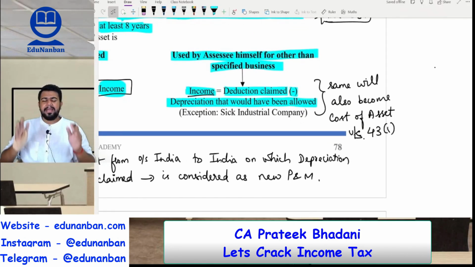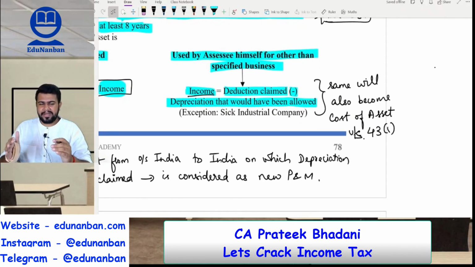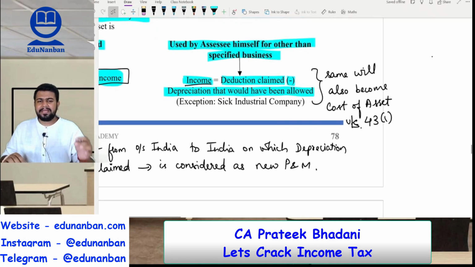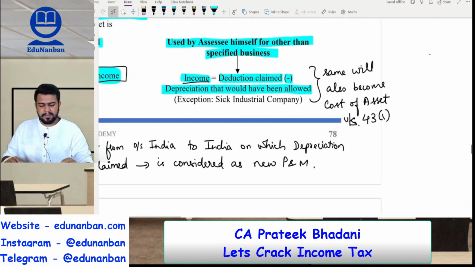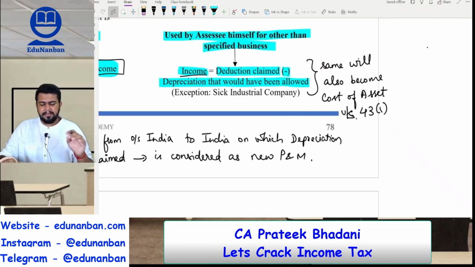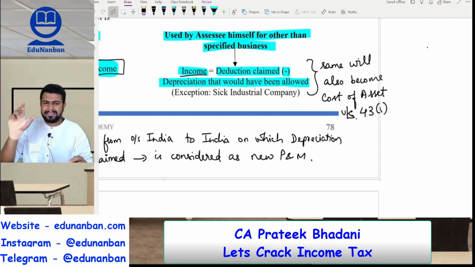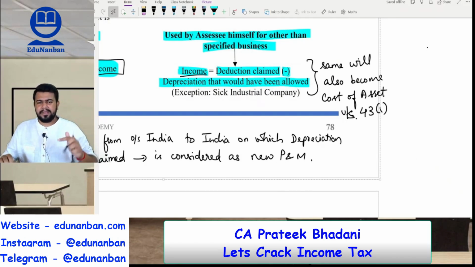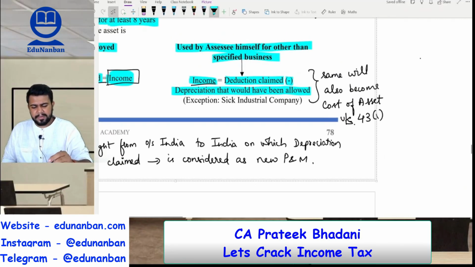I'll repeat once again, if the assessee uses the 35 AD asset before 8 years itself in a non-specified business, then PGBP income will arise. What is the PGBP income? PGBP income is the deduction which is already claimed under section 35 AD minus the depreciation that would have been allowed on such asset. And this same amount that will become the PGBP income will also become the cost of the asset for the business, that is non-specified business, for claiming depreciation. Okay, I hope you get my point.